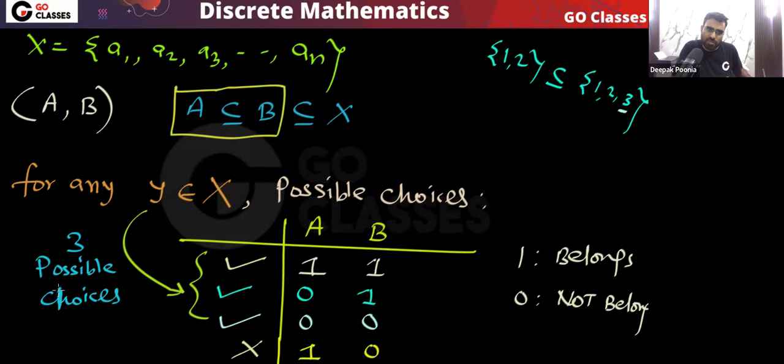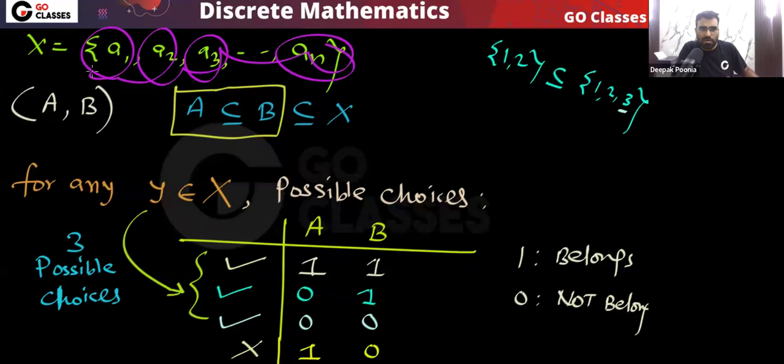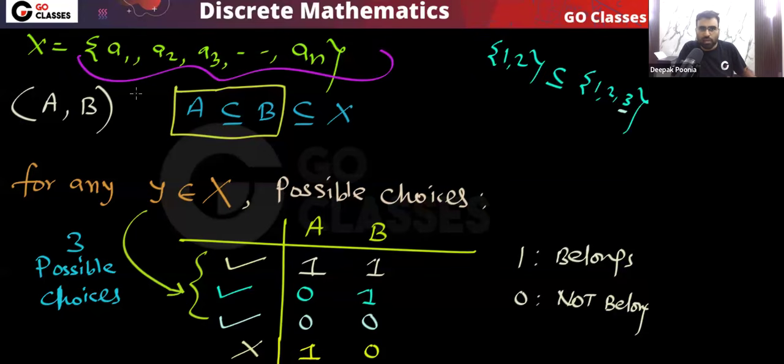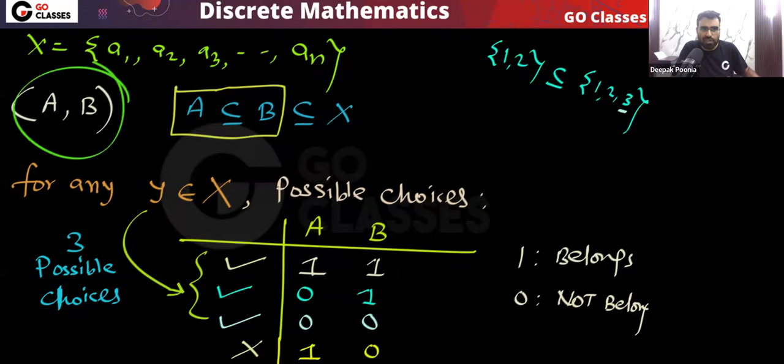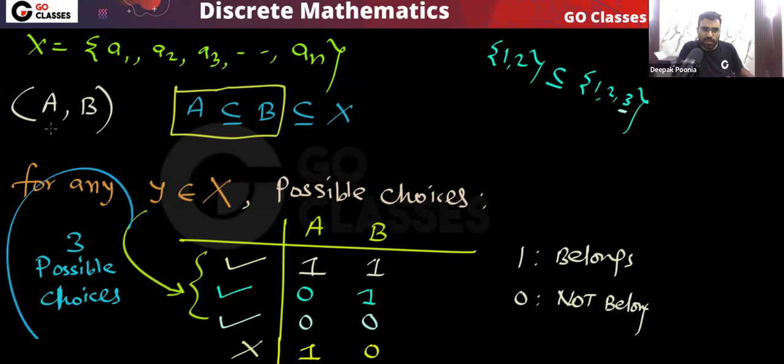For each element, we need to decide: will it go to A, will it go to B, will it go to both, will it go to none. So finally we have seen that for every element of this set X, there are 3 possible choices.